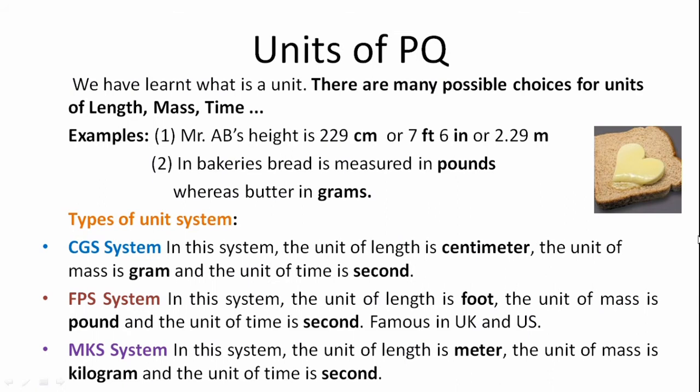In CGS system, the unit of length is centimeter, the unit of mass is gram, and the unit of time is second. Similarly, in FPS system, the unit of length is foot, the unit of mass is pound, and the unit of time is second. Whereas in MKS system, the unit of length is meter, the unit of mass is kilogram, and the unit of time is second.